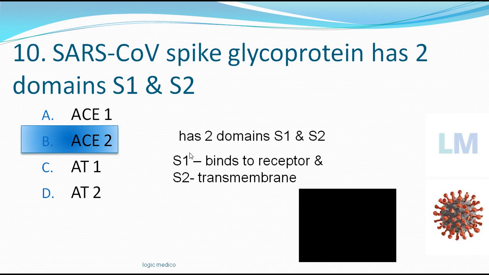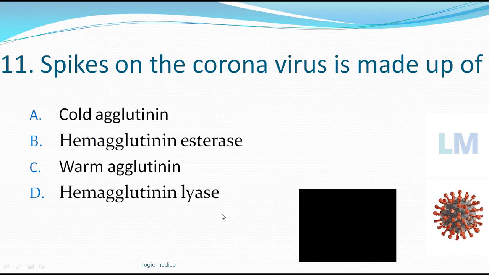So I'm sorry for that. Through the S1 receptor, it binds to the receptor. Through the S2, it's just a transmembrane portion. So kindly remember, SARS-CoV spike glycoprotein has got two components, S1 and S2. The S1 component binds to the receptor. The receptor name is AS2. Don't think S1 means AS1. S1 binds to the receptor and it binds to the AS2 receptor of the cell membrane.